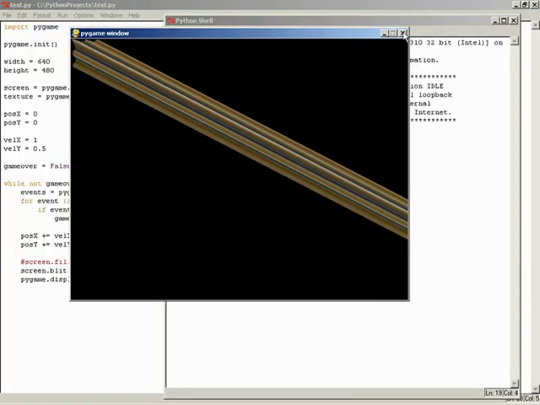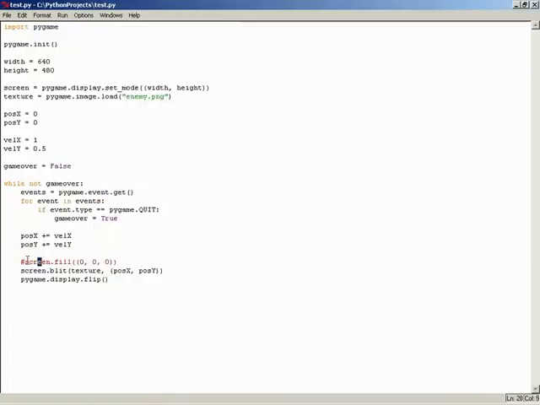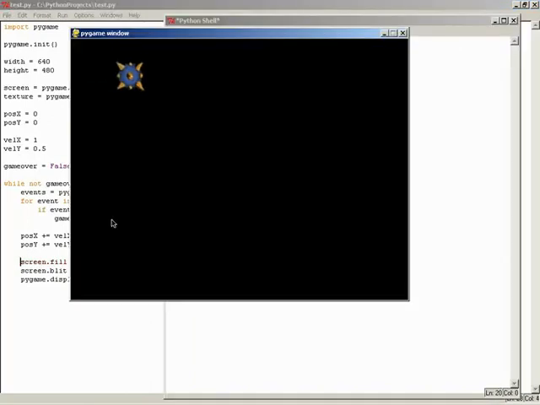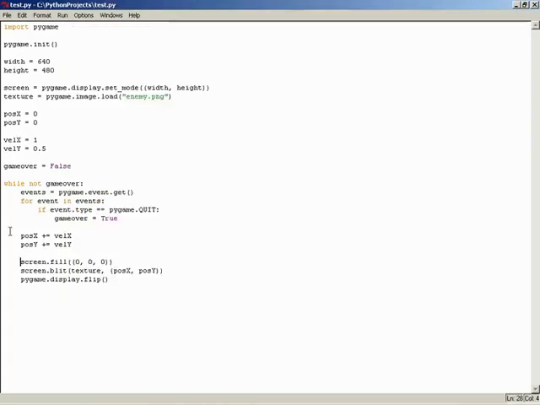It is, in fact, necessary to fill the screen and blank it out every time, because otherwise we're running a blit to combine texture onto screen, and if we never clear the screen out, then we simply reapply the texture over and over again. If we do the fill, then we get a proper result. Though at the moment, we're not calculating any bounces, so our graphic simply slides off screen and disappears.